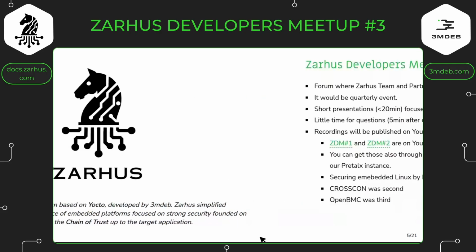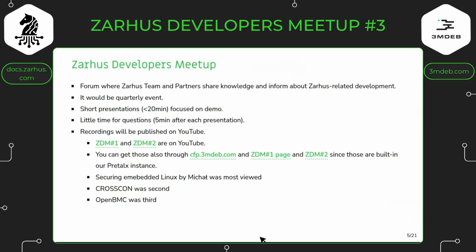A little bit about this forum and about the rules. This is for the Zarhus team, the 3mdev Zarhus team, and our partners to share knowledge. It is related to our development, either commercial or the stuff that we want to do because we just love it and like to mess with various things. This is where we report it.